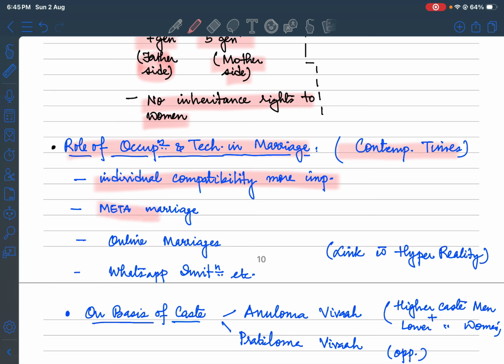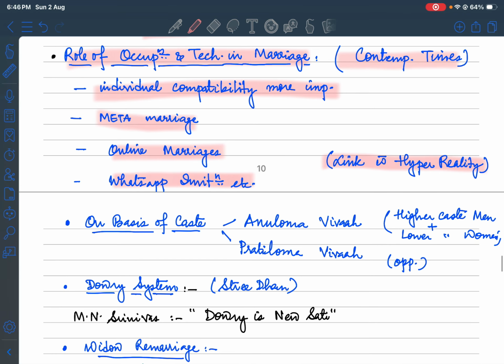Meta marriages, how it has evolved, how online marriages have happened, how WhatsApp invitations, etc. So link with hyper reality, link with whatever trends of postmodernism has happened. Online marriages and online systems have evolved over the times of COVID, right? People had ordered food and everything, and people were watching the marriages over online systems. So this has evolved. These are the newer systems that have been seen as a country or as a whole world, in the parts of sociology we had never thought of earlier, right? So marriage as an institution has evolved over the years.